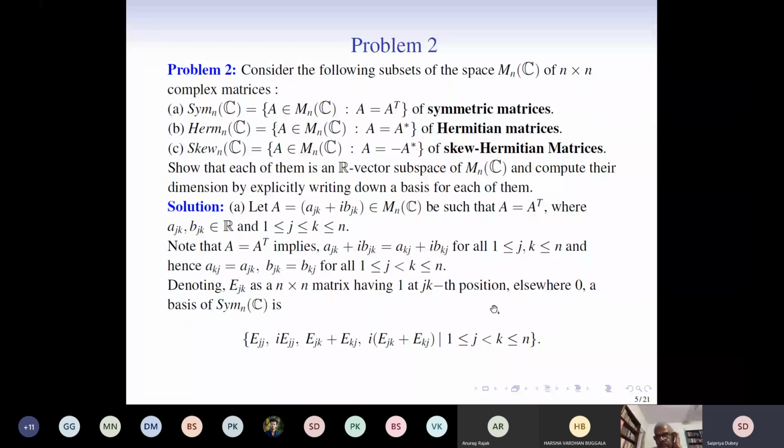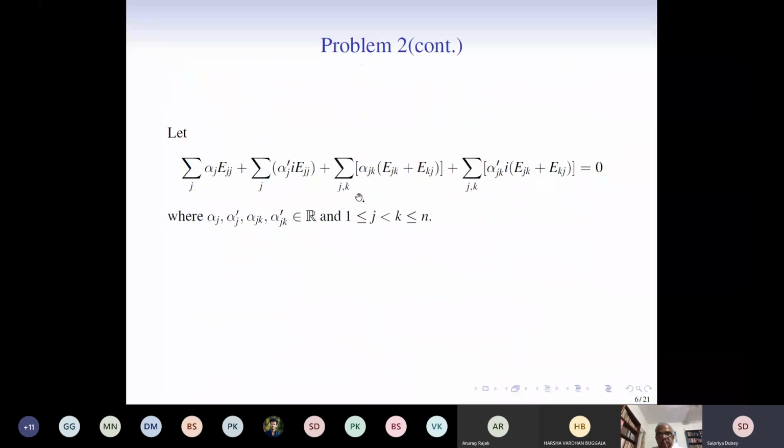But we have to show that these are linearly independent. So for that, what do we do to show that a set is linearly independent? We take a linear combination equated to 0, and then we show that each of the scalars is forced to be equal to 0. If that happens, then the elements will be linearly independent. So we see how that happens.